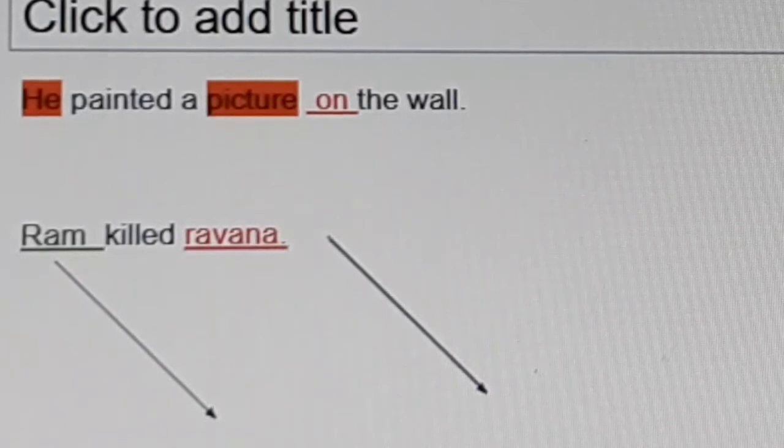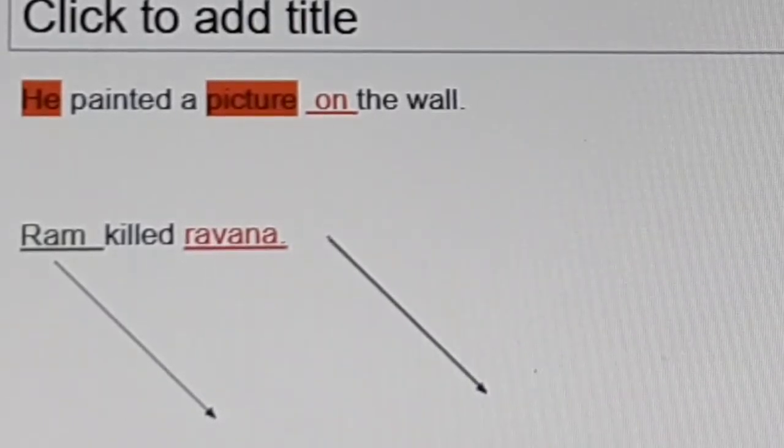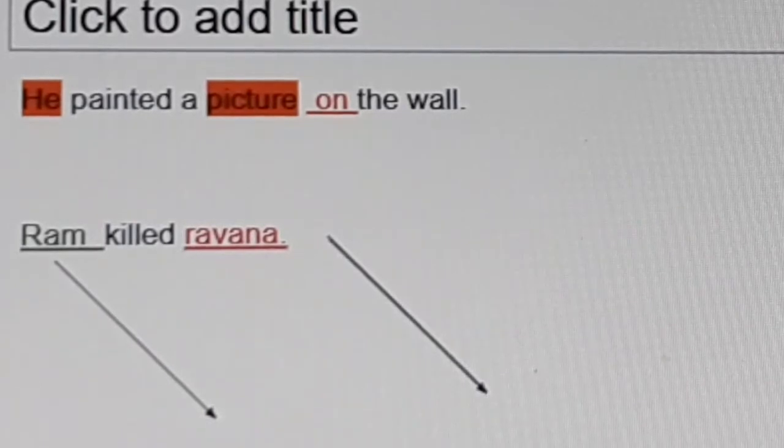Here, what is performed? A picture. So it is the object. Who is performing? He. And so he is the subject. Performer, who is doing? He is doing, and so it is the subject. What is being done? A picture. That is the object.